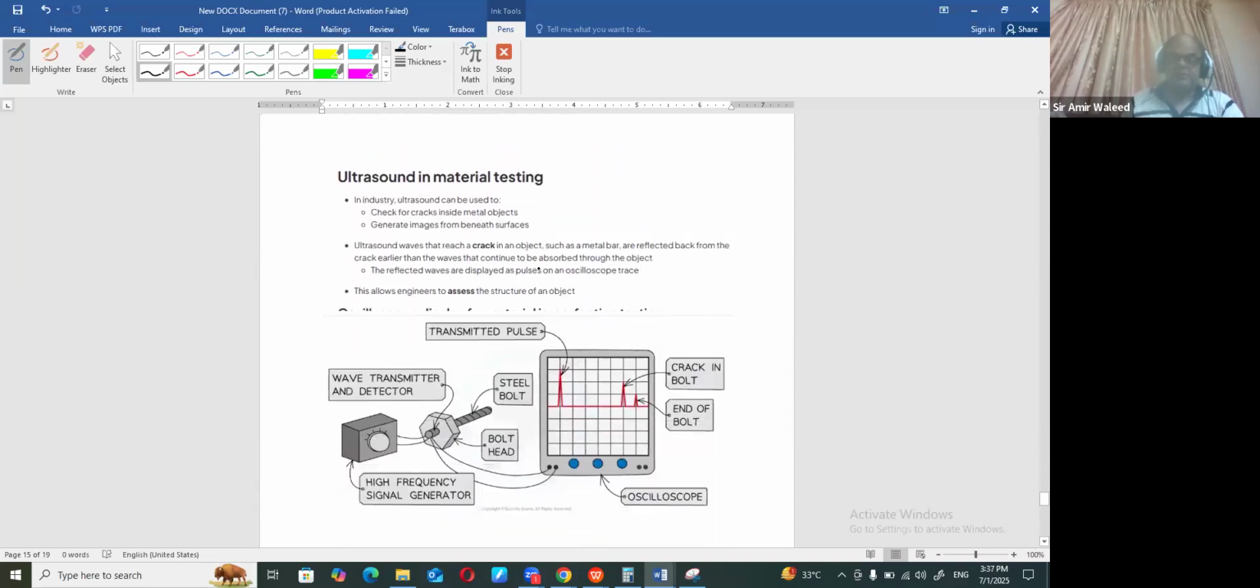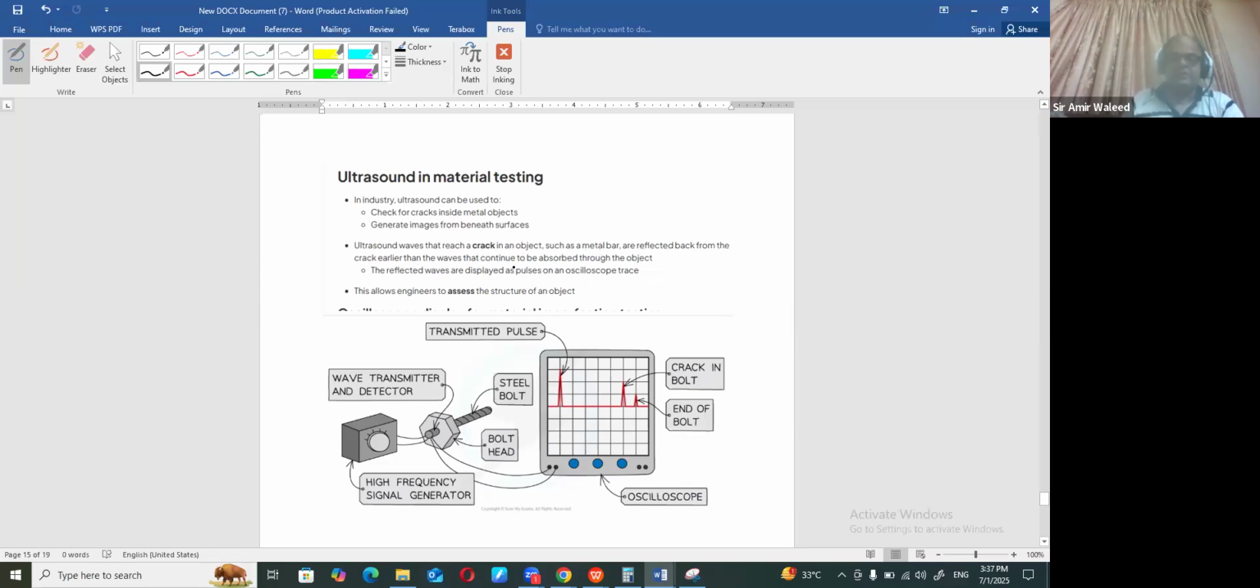Now, the first point is that it is used for testing materials as well, checking for cracks inside metal objects and generating images from beneath the surface. For that purpose, you can use an oscilloscope. So what happens? An ultrasound wave that reaches a crack in an object, such as a metal bar, is reflected back from the crack earlier than waves that continue through the object, and the reflected waves are displayed as a pulse on an oscilloscope.